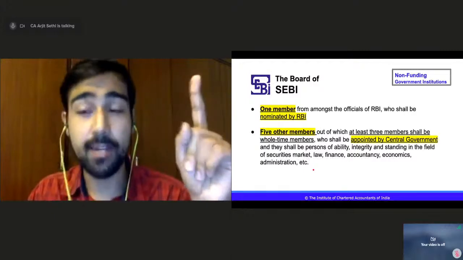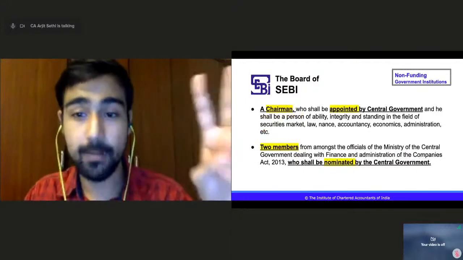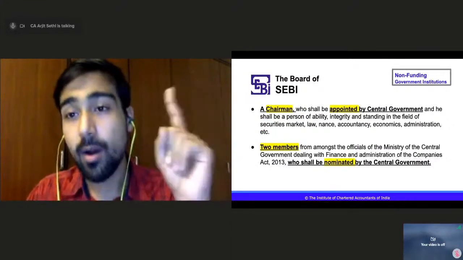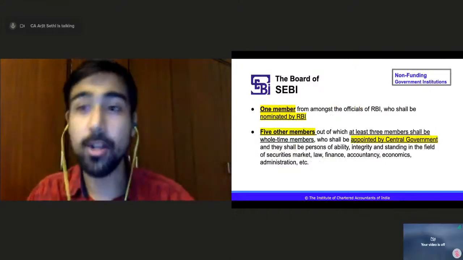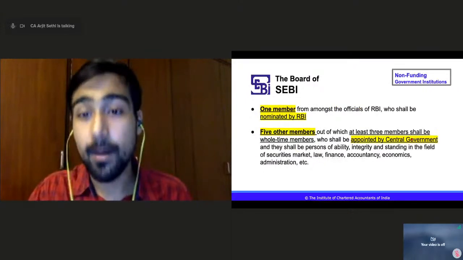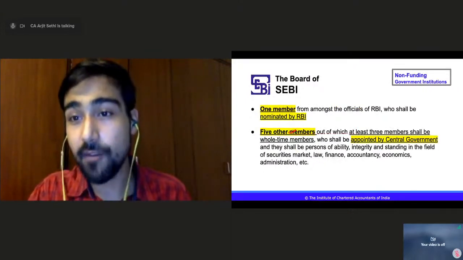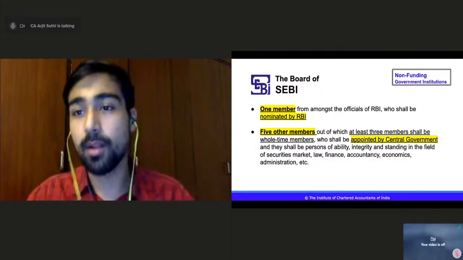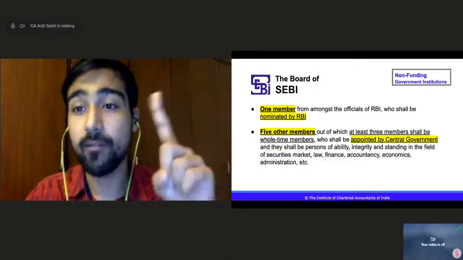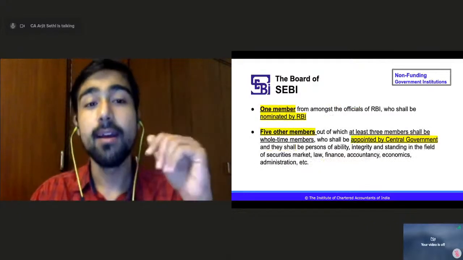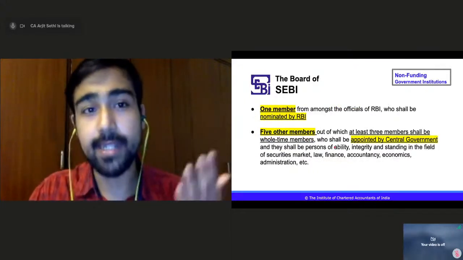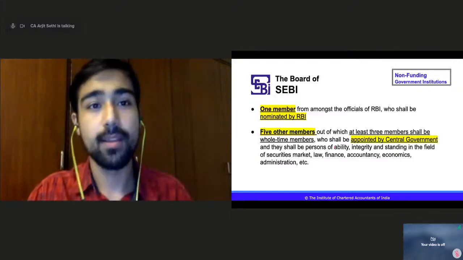One chairman appointed by the central government, two members nominated by the central government to look after finance and administration of Companies Act 2013, one more member from officials of RBI nominated by RBI, five other members appointed by central government, at least three of these five should be whole-time members. Simple. One chairman, two members nominated by the central government, one member from the RBI nominated by the RBI, five other members appointed by the central government. Simple. Board of Securities and Exchange Board of India, SEBI, right?